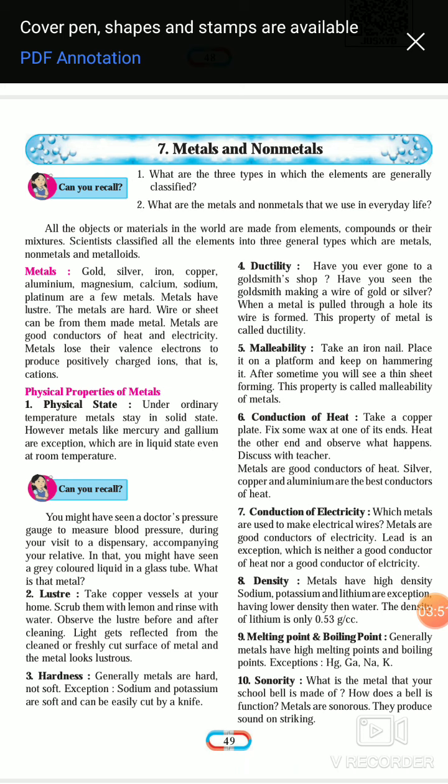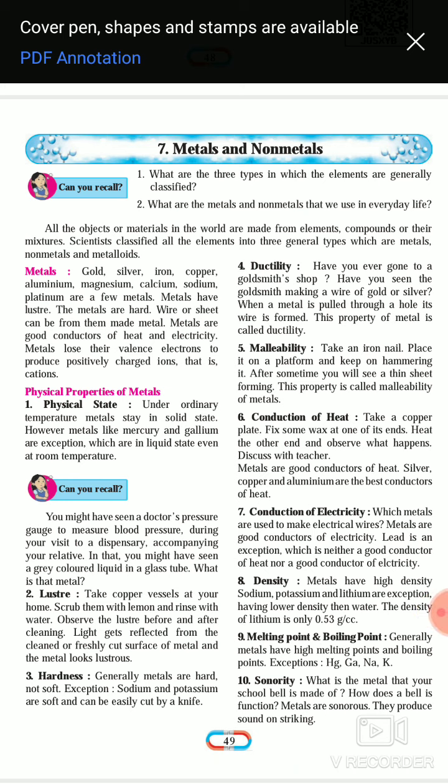So this is the first property, that metals appear solid at room temperature, but some exceptions are there.